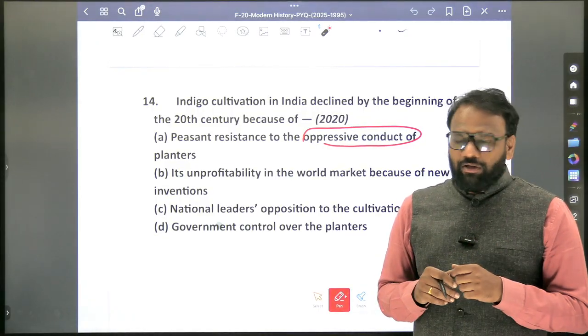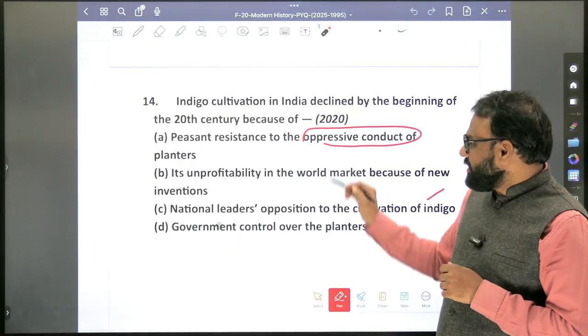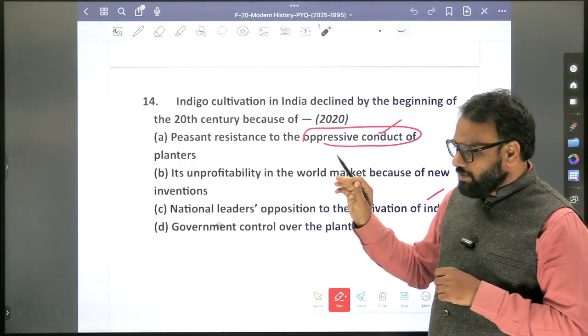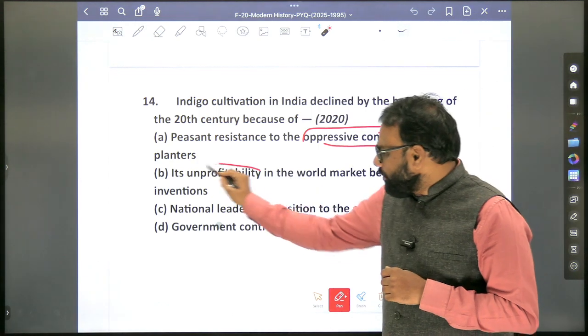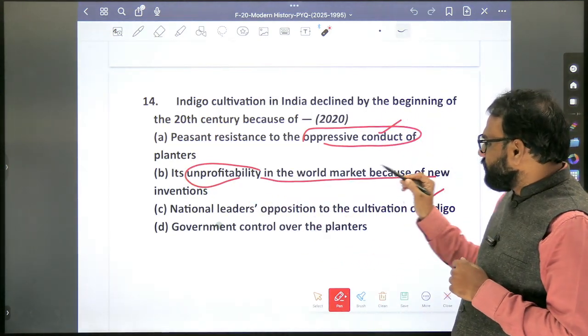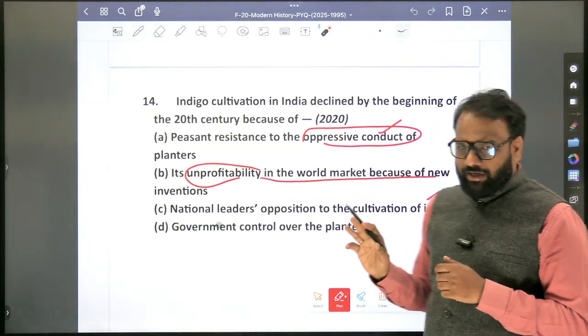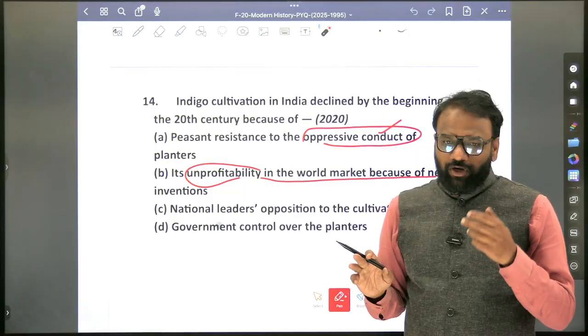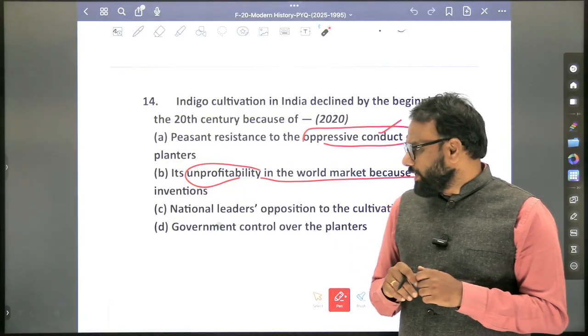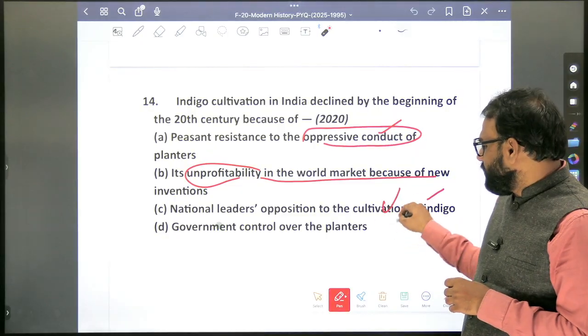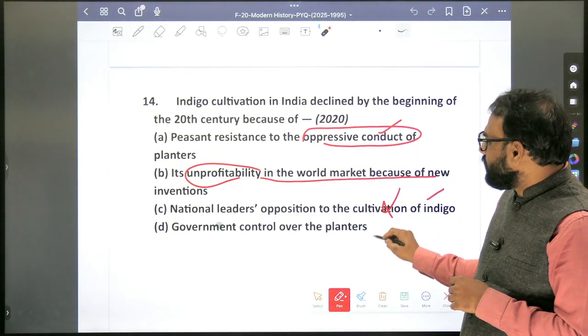Official answer is B. Then we should be very much careful here. Peasant resistance to the oppressive conduct of planters. Okay, because the Teen Kathia system will also come into the picture here. Next, its unprofitability in the world market because of new inventions. So this is also right, because new inventions were brought into the market and there was less demand for indigo. That is also right. National leaders' opposition to cultivation of indigo, not important. Government control over the planters, not important.